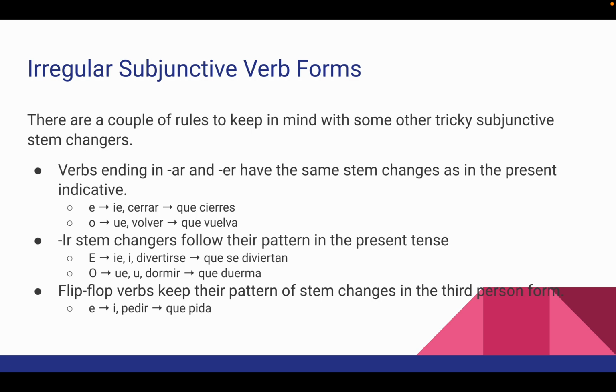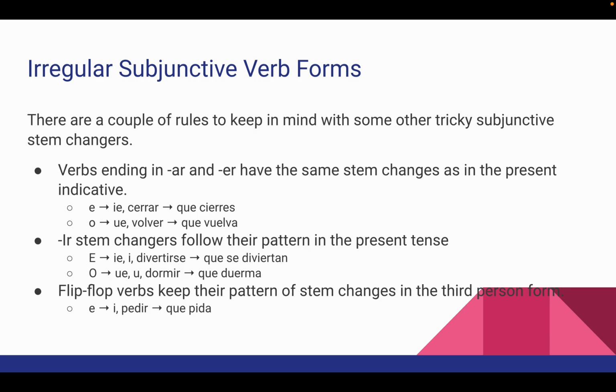O to UE, so those shoe verbs basically, they're going to change form in the subjunctive also. So O to UE, volver becomes que vuelva. IR stem changers follow their pattern in the present tense as well. So E to IE or I, so divertirse, que se diviertan. That's a shoe verb. It changes E to IE in the subjunctive as well. O to UE, dormir, becomes que duerma.